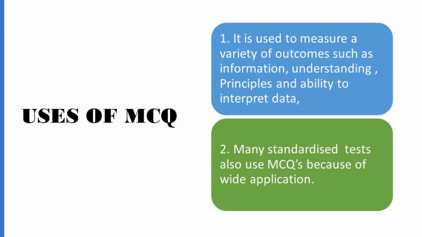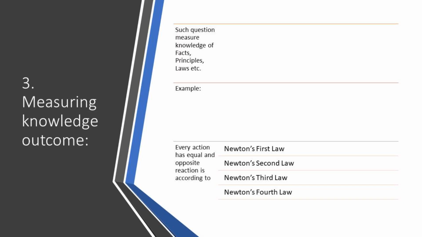Uses of MCQ. MCQs are used to measure a variety of outcomes such as information, understanding, principles, and the ability to interpret data. Many standardized tests also use MCQs because of their wide applications. We will see some examples of how MCQs are used to measure the knowledge outcome. These kind of questions measure facts, principles, laws, etc. In this example, you can see Newton's law of motion asked, and there are 4 options given. So that is to measure the knowledge outcome.